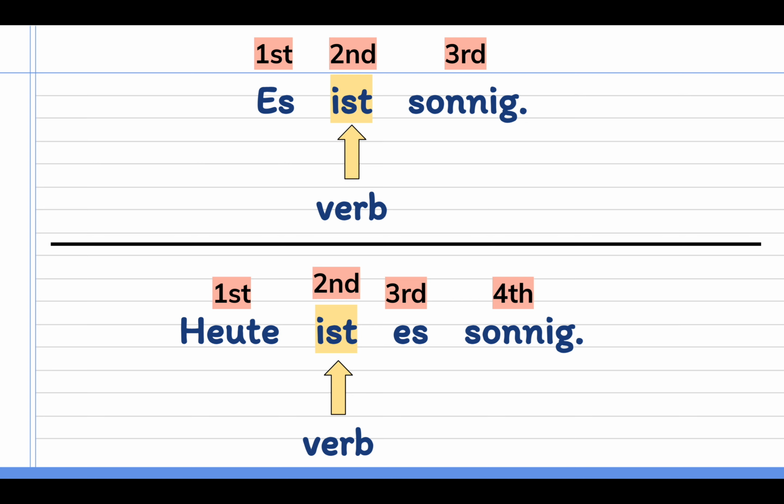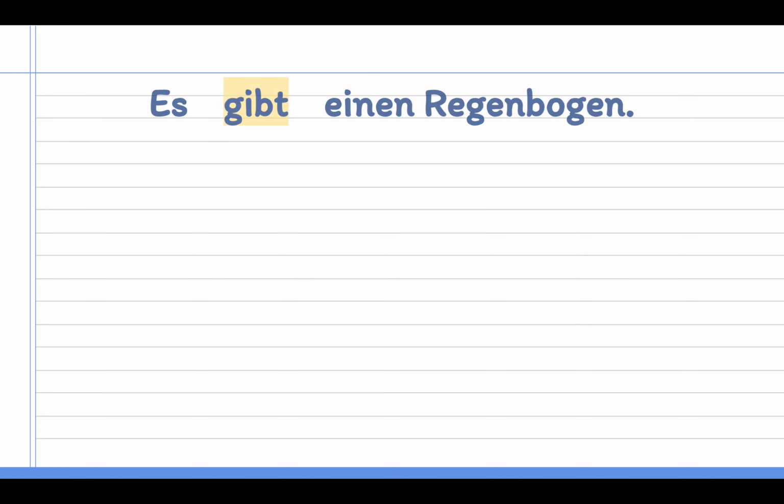Now let's look at what that looks like in maybe a slightly longer sentence. Say we want to say that es gibt einen Regenbogen. There is a rainbow. In this case, gibt is my verb, and it comes second. Es gibt. There is. A rainbow is what comes afterwards, what there is. So es comes first, my verb gibt will be second, and einen Regenbogen, the thing that there is, comes third.